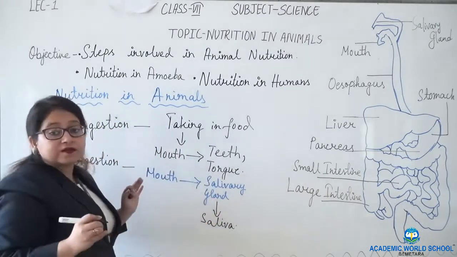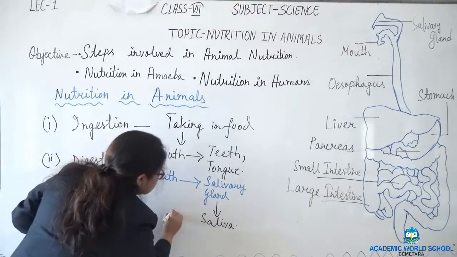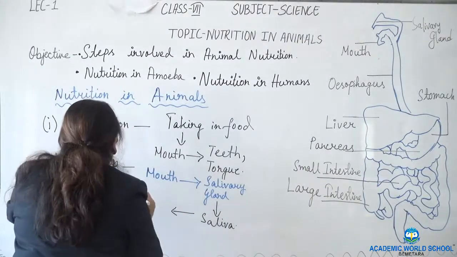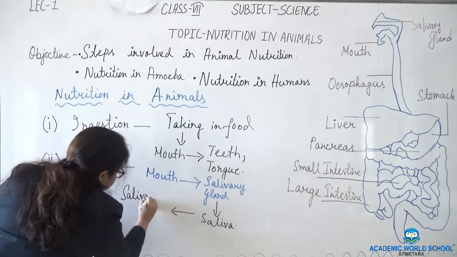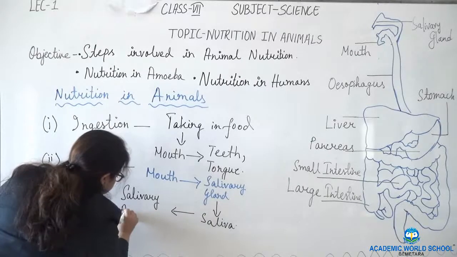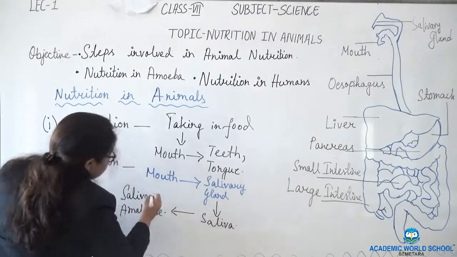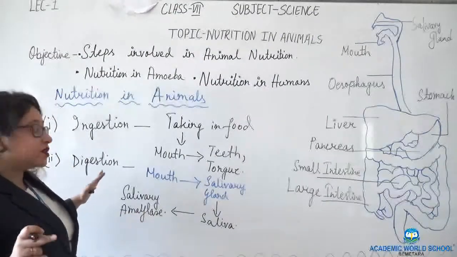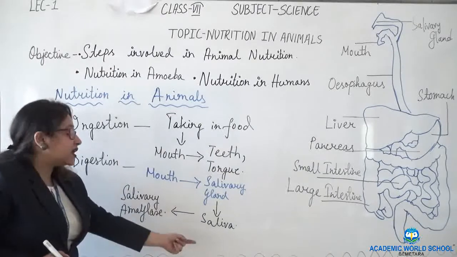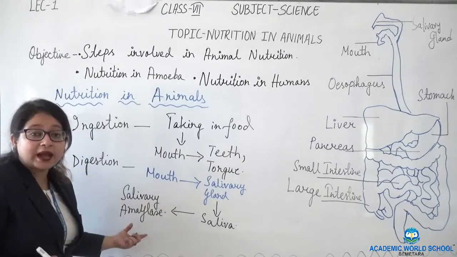What is the function of saliva? It moistens the food, and it secretes the enzyme which is known as salivary amylase. This name, salivary amylase, is not mentioned in your book, so please note it down.